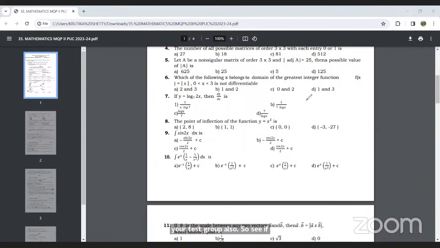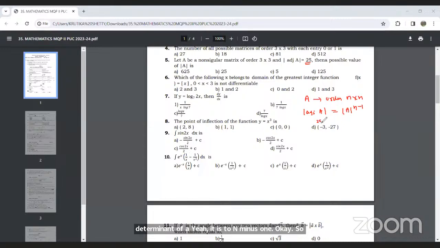If A is a square matrix of order n, that is, the order of A is n cross n, then the rule states that determinant of adjoint of A is equal to determinant of A raised to n minus 1. Now, the value of determinant of adjoint of A is given. It is equal to 25.